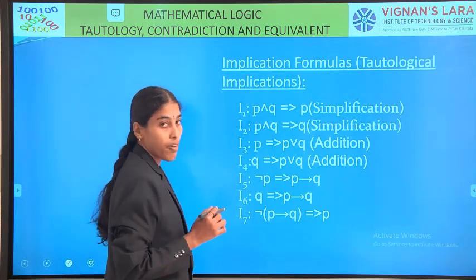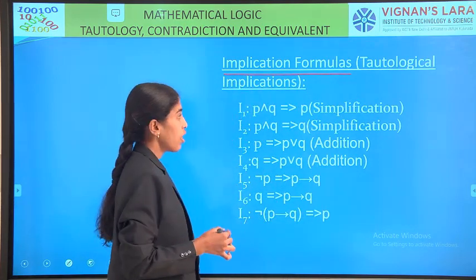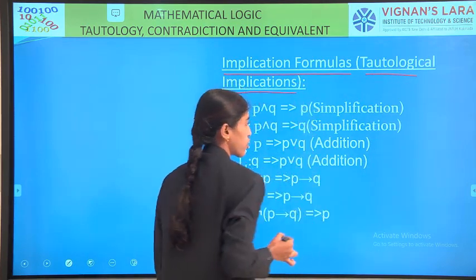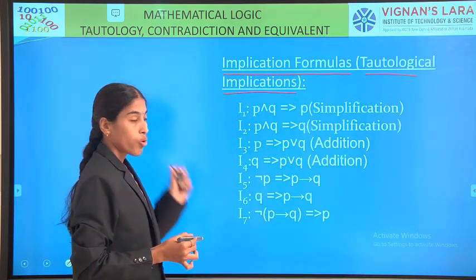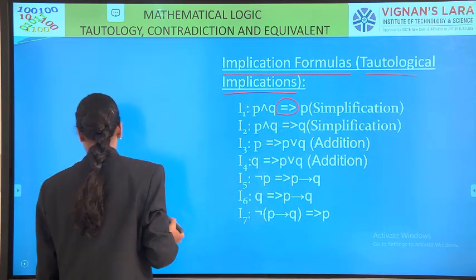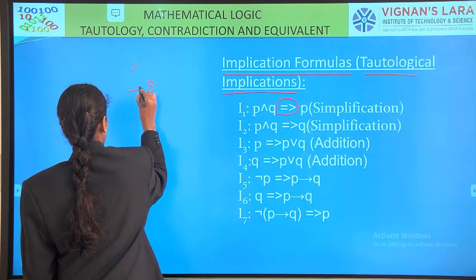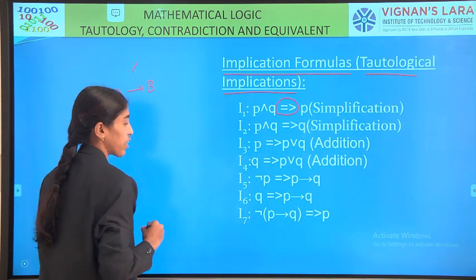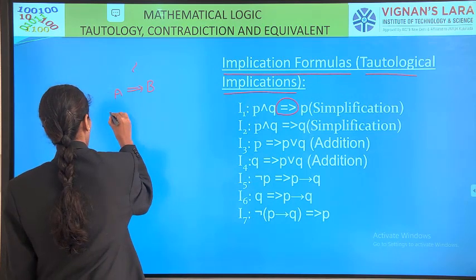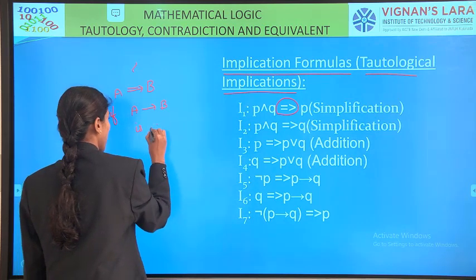Now the rules of inference are completed. Next one is implication formulas. The other name of implication formulas is tautological implications, right? So what is meant by tautological implication? Already I explained using this symbol to say that B logically follows from A. It is denoted like this: if A conditional B is a tautology.